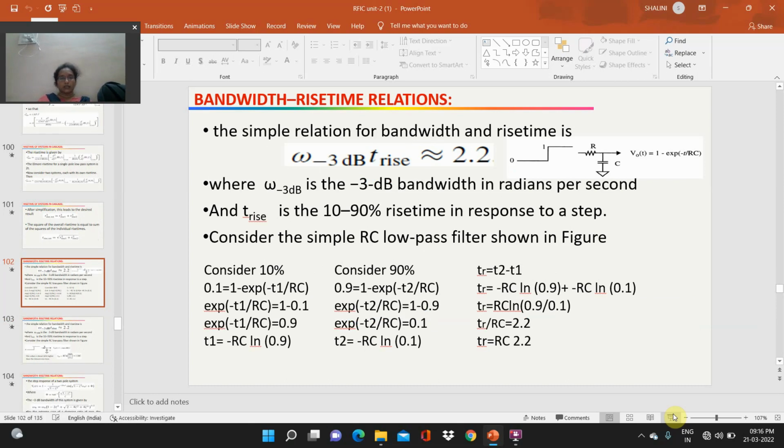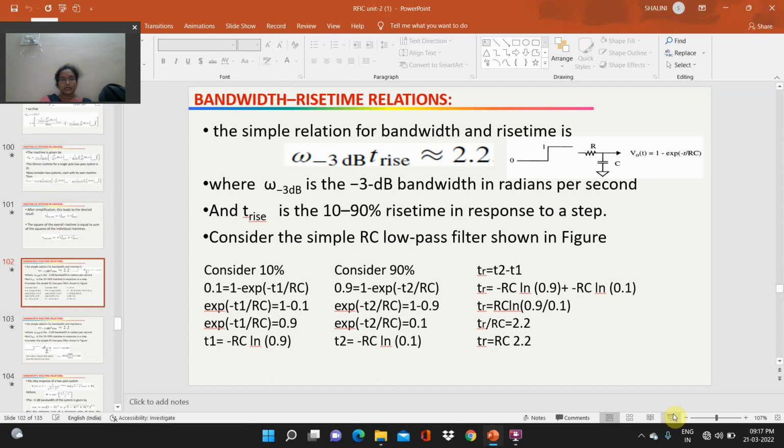So, the bandwidth rise time relations. The simple relation for bandwidth and rise time is omega minus 3 dB times T rise is approximately equal to 2.2, where omega minus 3 dB is the minus 3 dB bandwidth in radians per second, and T rise is the 10 to 90% rise time in response to a step. Consider the simple RC low pass filter shown in figure.